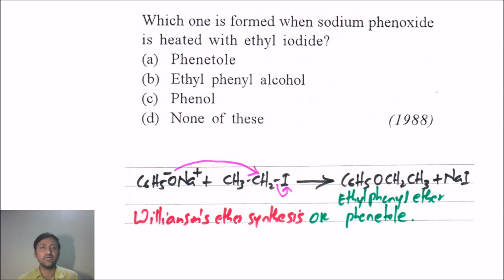Next one now. Which one is formed when sodium phenoxide is heated with ethyl chloride? This is again a name reaction.